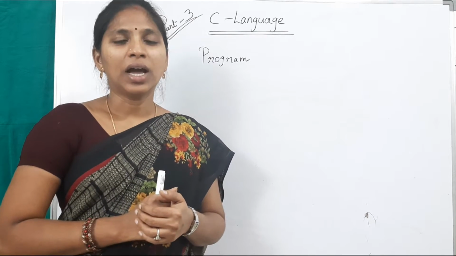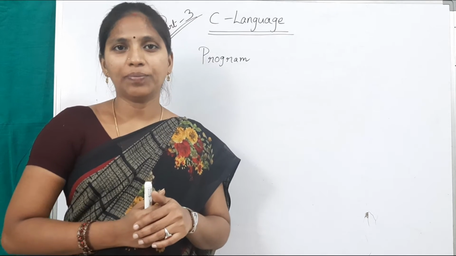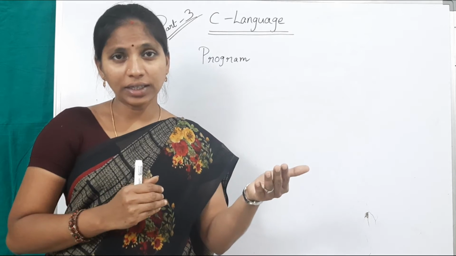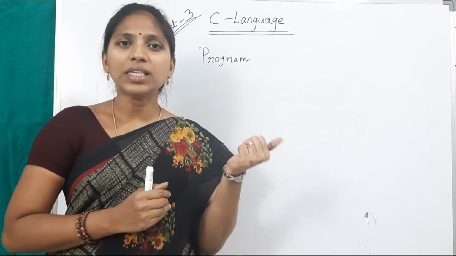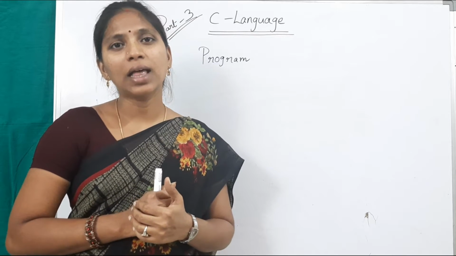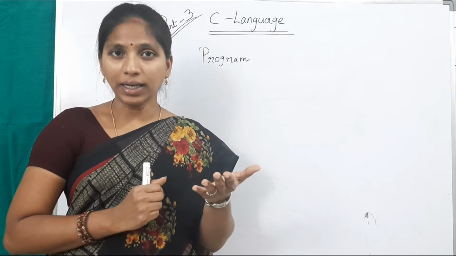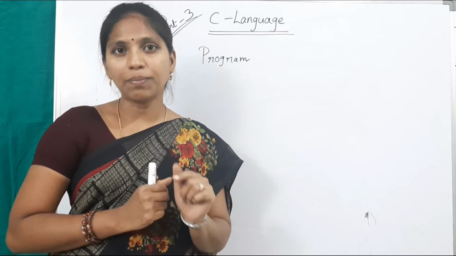For suppose, I want to add two numbers, 10 and 20. From the keyboard, I want to enter 10, then plus, next 20. Finally, the system will give the answer, that is 30. So first of all, start, enter numbers to add and the plus symbol also.